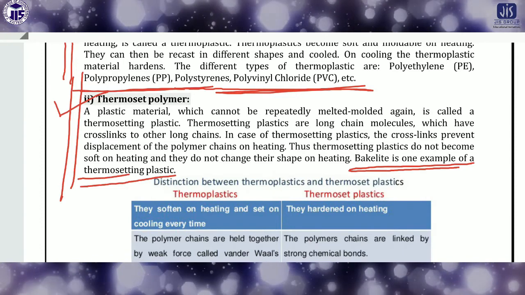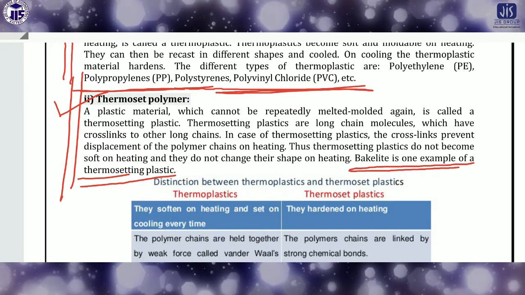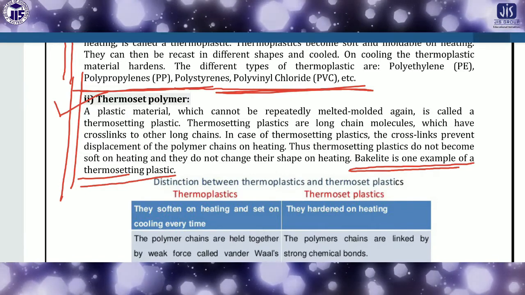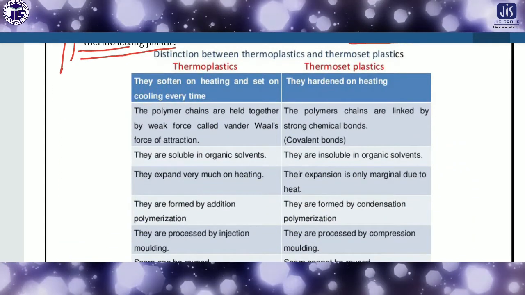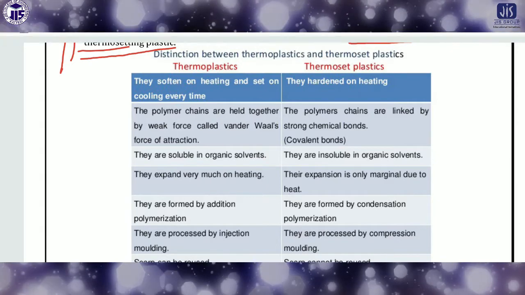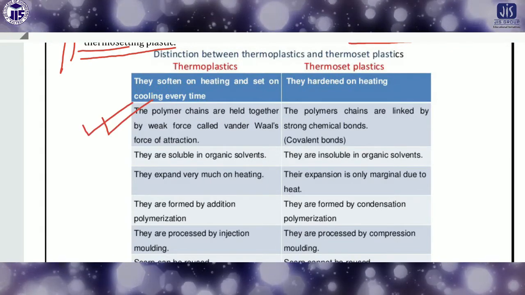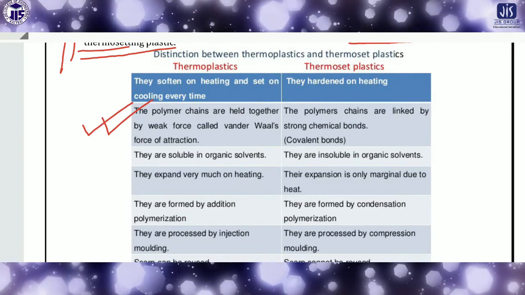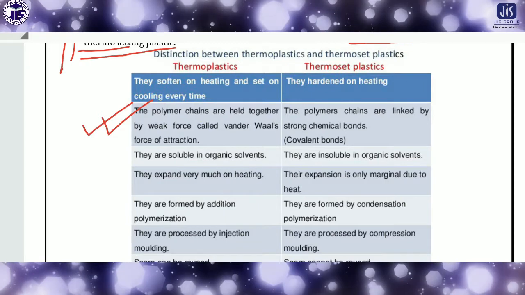Now come to the point of what are the differences between thermoplastic polymer and thermosetting polymer. First of all, in thermoplastic polymer, the polymer chains are held together by a weak force called van der Waals force of attraction.